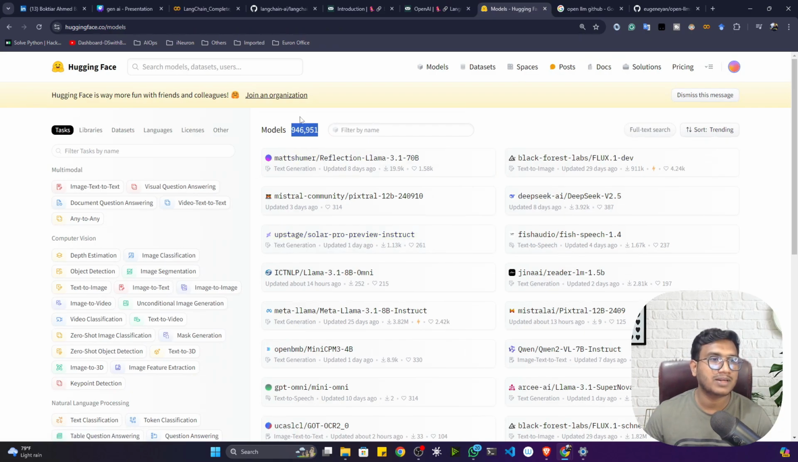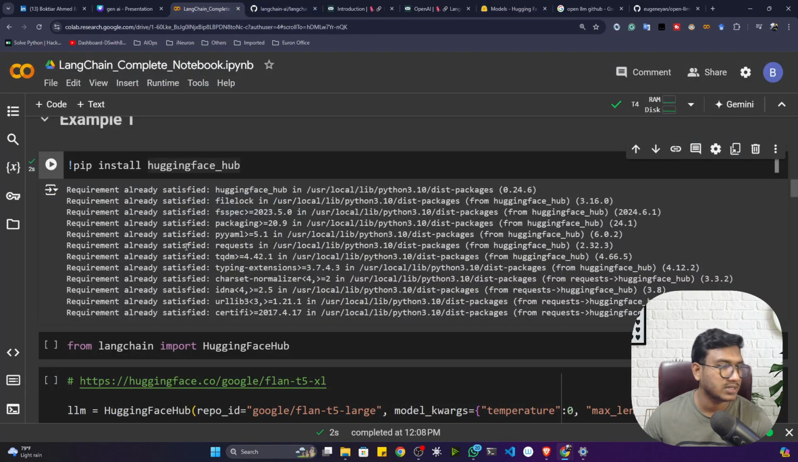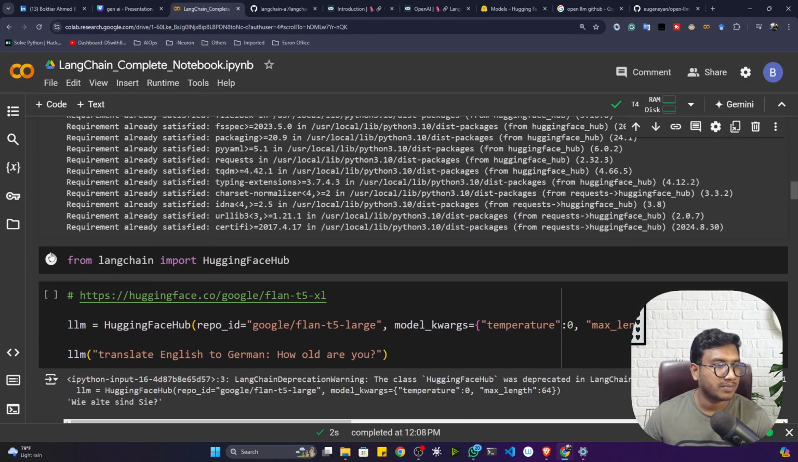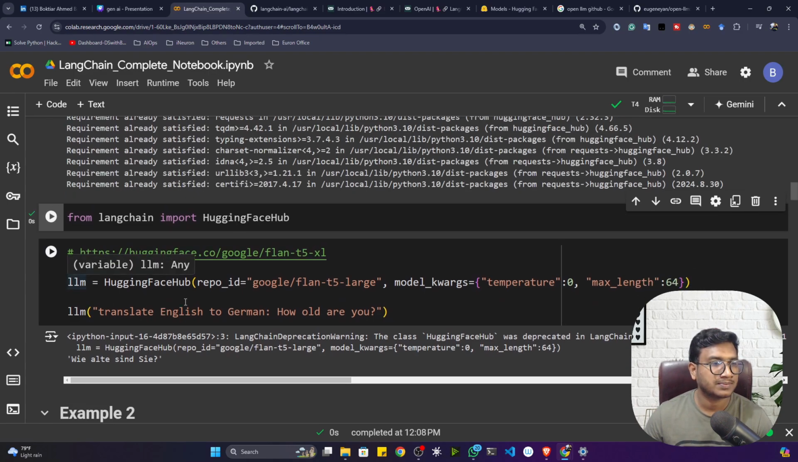Because the models are available, they are present inside the Hugging Face Hub. As I already told you, the models they have published are on the Hub. Inside the Hub, these models are present. Now see, I installed the Hugging Face Hub. Now let me import Hugging Face Hub from LangChain.